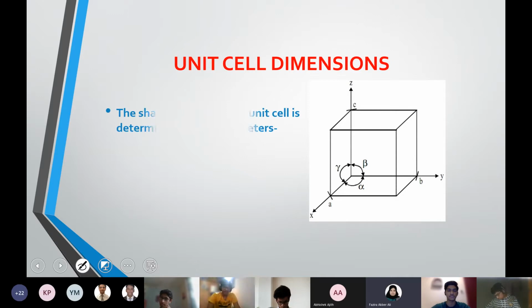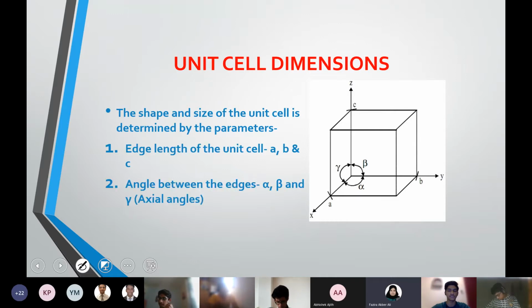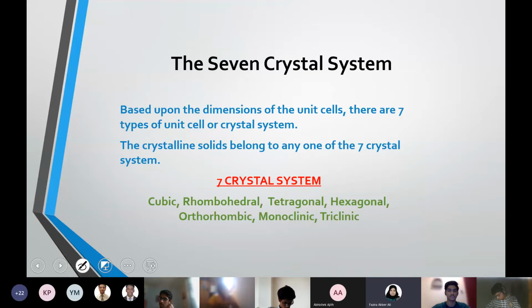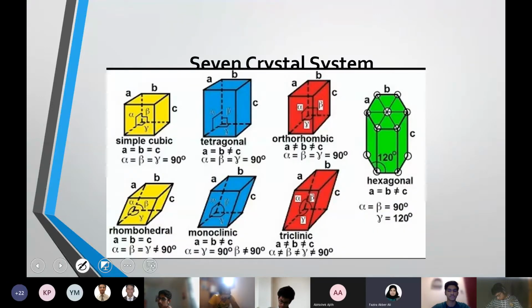So based on these unit cell parameters, we classified the unit cell into seven, based on edge length and axial angles. That is known as the seven crystal systems. As you can see, they are classified based on their edge lengths and axial angles.